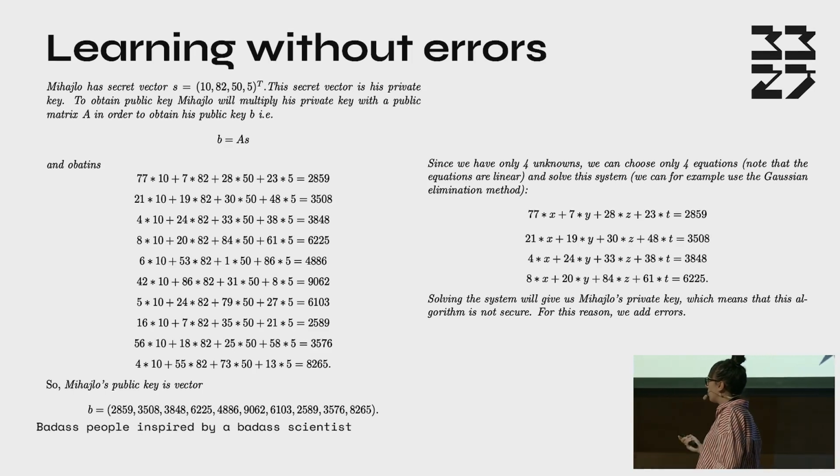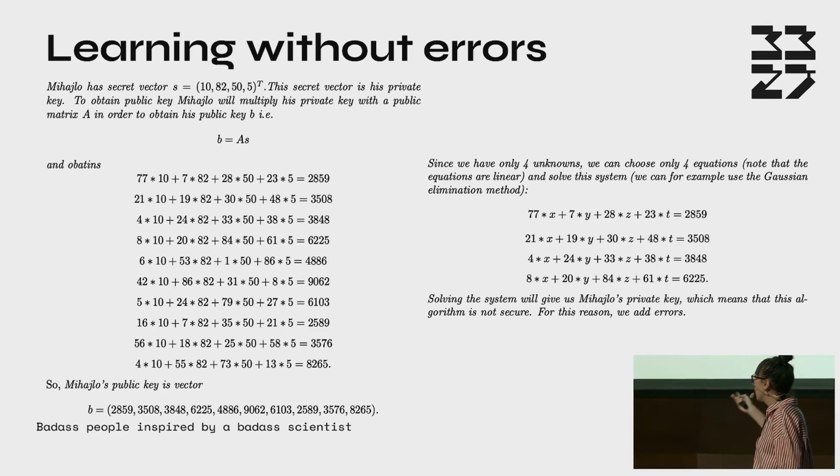He will multiply the public matrix, this matrix A, and these are elements of this matrix. This will be the first column, second, third, fourth. Okay? And the result of multiplication of this matrix with the private key will be Mihailo's public key. So this vector here will be the public key of Mihailo. Okay?